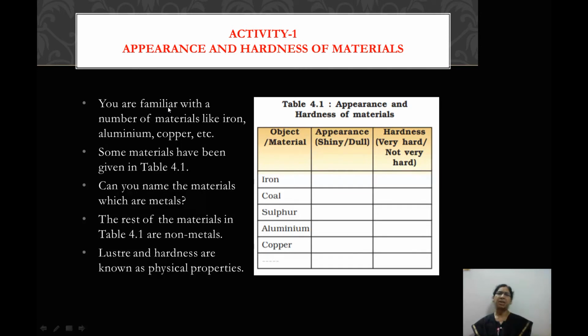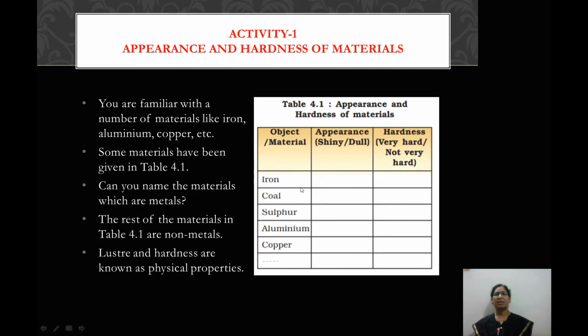Let us start our next topic with an activity under the heading hardness of materials. So appearance and hardness of materials, how they look and whether they are hard or soft. Based on an activity we can find out whether they are metals or non-metals. You are familiar with a number of materials like iron, aluminium, copper, etc. Some materials have been given in this table 4.1. What are the materials? Iron, coal, sulfur, aluminium and copper.